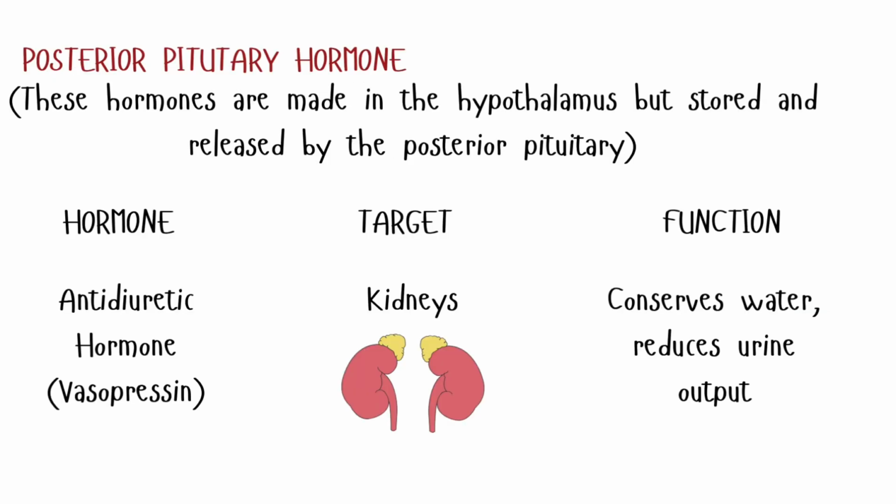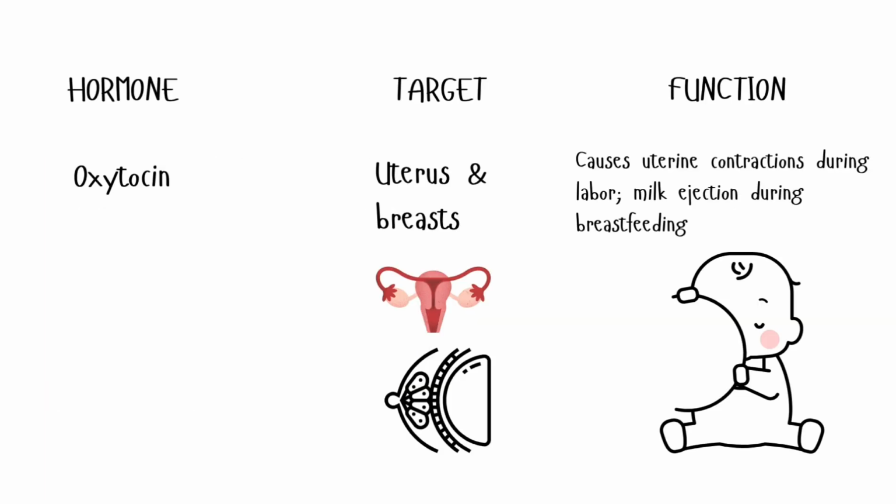Now moving on to the hormones of the other division, that is, the hormones of the posterior pituitary. The posterior pituitary stores and releases two major hormones. First is antidiuretic hormone, that is ADH or vasopressin, which maintains water balance in the body by increasing reabsorption in the kidneys and helps to control blood pressure. Second hormone is oxytocin, which stimulates uterine contractions during childbirth and milk ejection during breastfeeding.